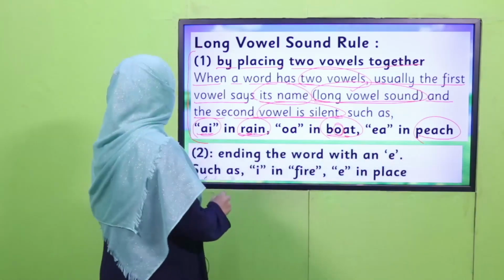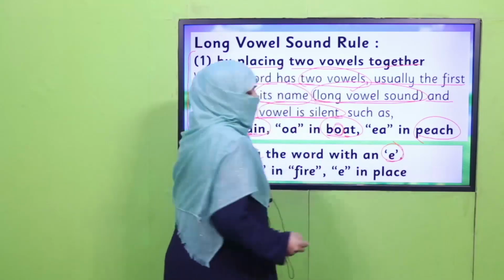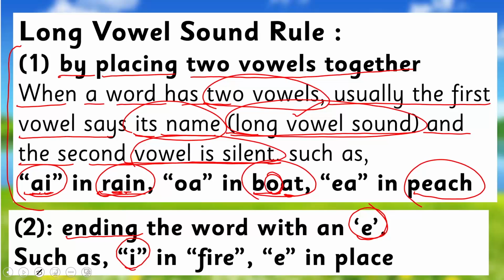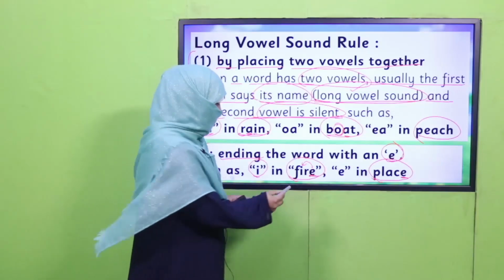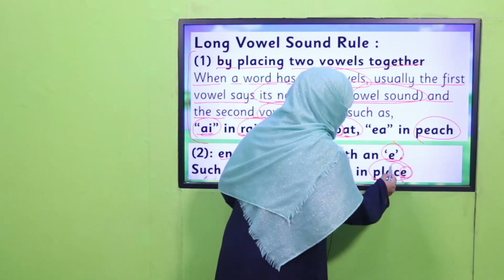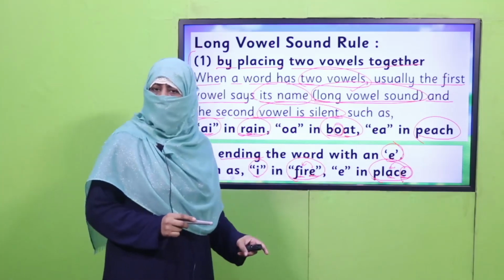The second rule is, if a word is ending in E, and before E there is a vowel, that vowel will give its long sound, as in fire, place. I've taught you this before as well. This E is silent and its effect is that the vowel before E gives its long sound. This E is silent and this A will say its name, A: place, fire. You got it?